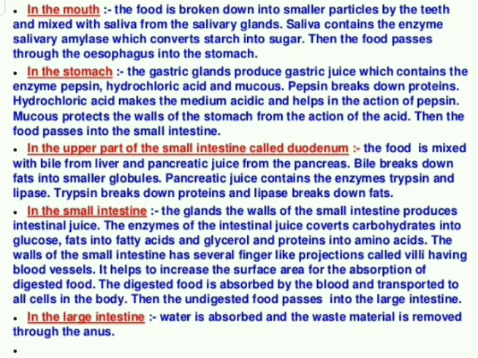The spelling is P-T-Y-A-L-I-N, where the P is silent. Saliva is a secretion of the associated gland known as the salivary gland present in our mouth.